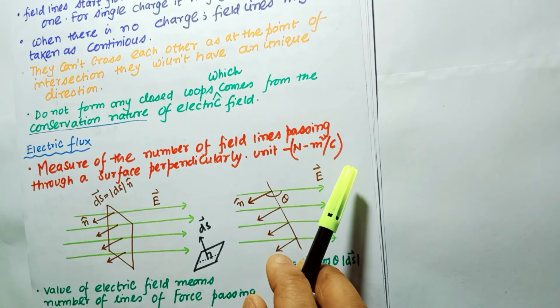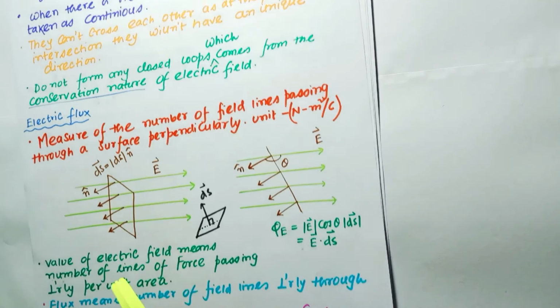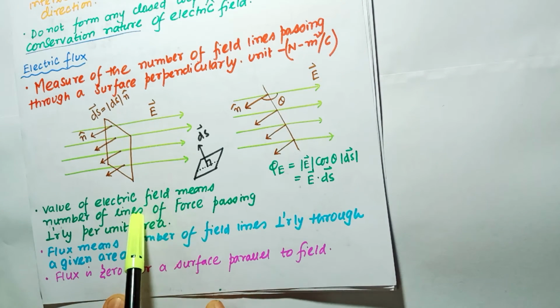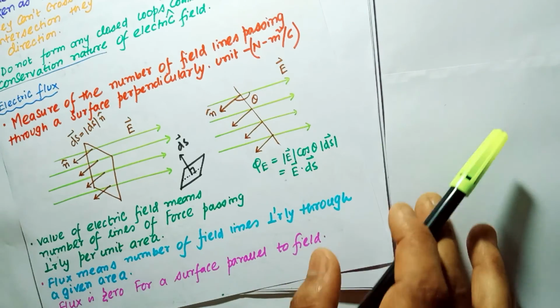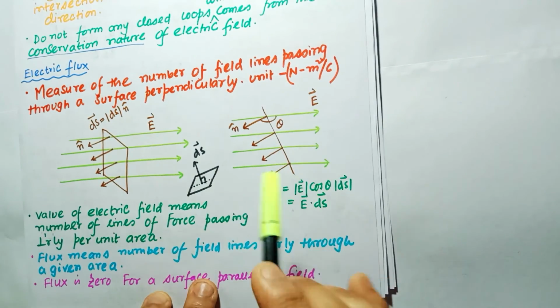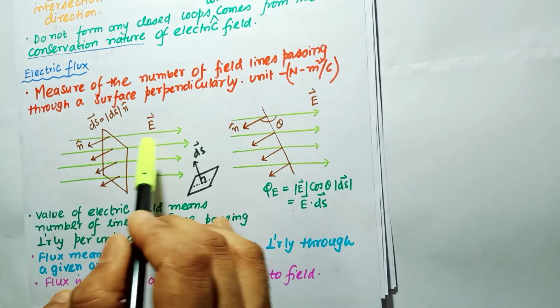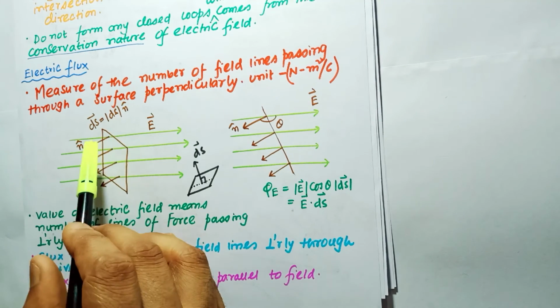So what is the electric flux? The value of the electric field means the number of lines of force passing perpendicularly per unit area. Suppose there is a surface that is tilted a little with respect to the direction of the electric field, and the normal of the surface is mentioned here as n cap.